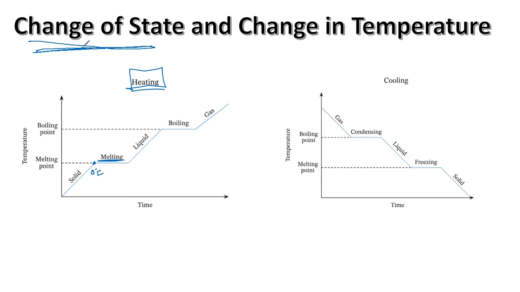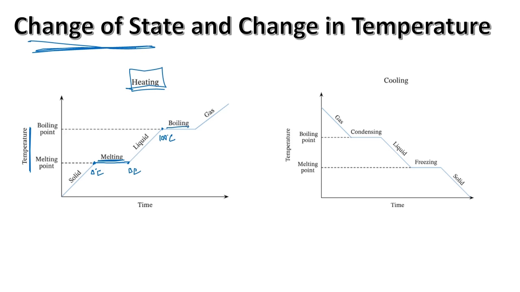And always remember, whenever there is a change of state, there is no change in temperature, because all the energy being supplied is used to break the molecular bonds. So until all of the ice turns into water at 0 degrees Celsius, the temperature remains constant. Once you have water, the state has changed, then you heat it up, and then the temperature starts increasing until you reach 100 degrees Celsius again.